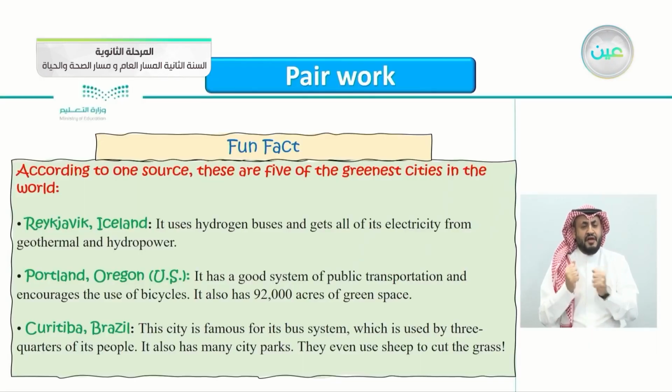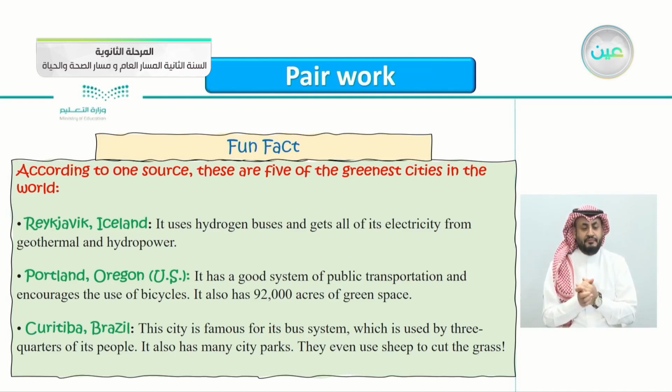Here's a fun fact. According to one source, these are 5 of the greenest cities in the world. Let's check them out. The first one is Reykjavik in Iceland. It uses hydrogen buses and gets all of its electricity from geothermal and hydropower.